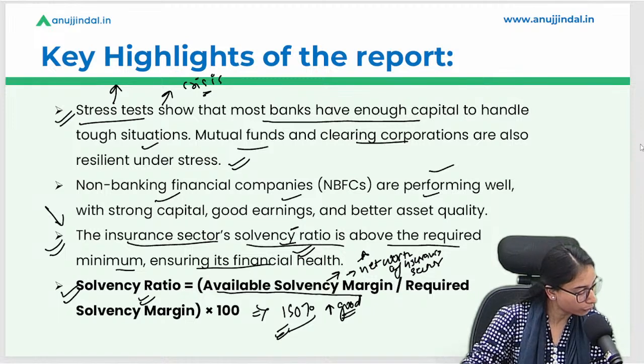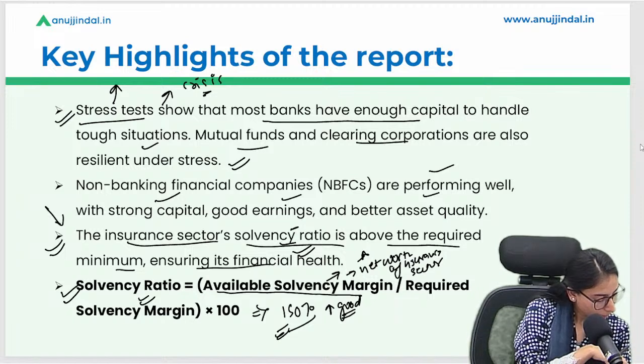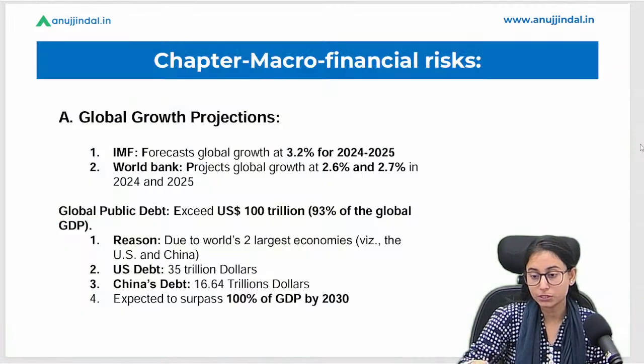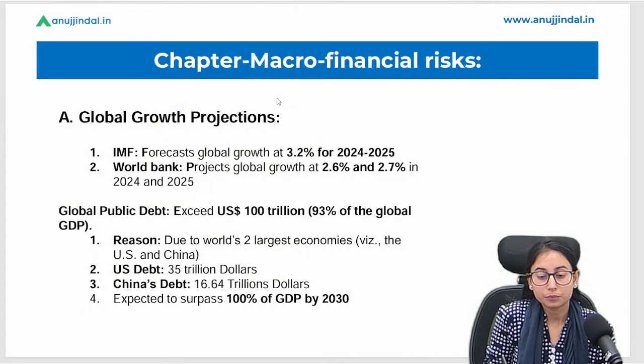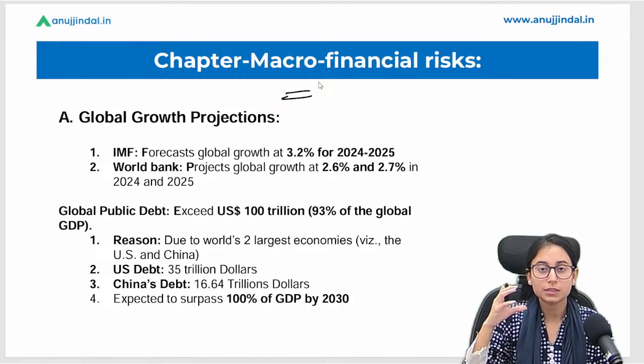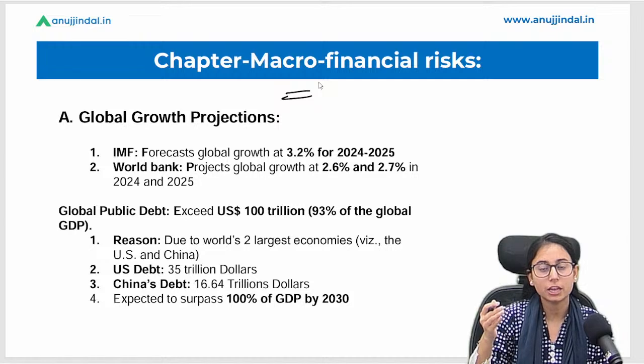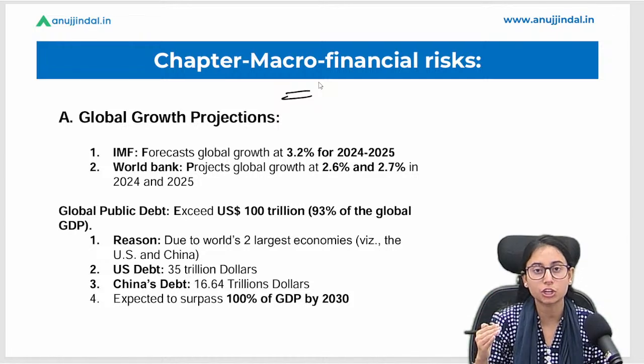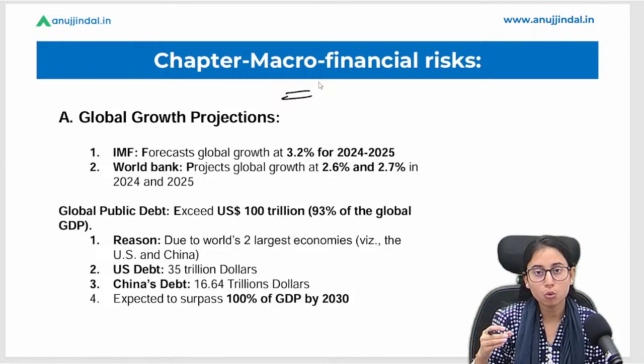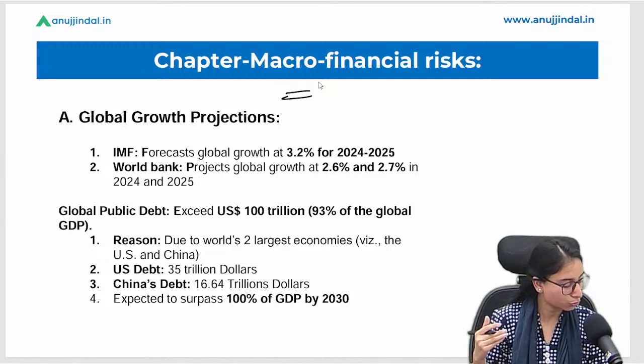Now we will move towards the main chapter of this report. We will first discuss the global projection, then move towards India's projection, and slowly move towards banking, NBFCs, microfinance institutions, mutual funds, and so on.